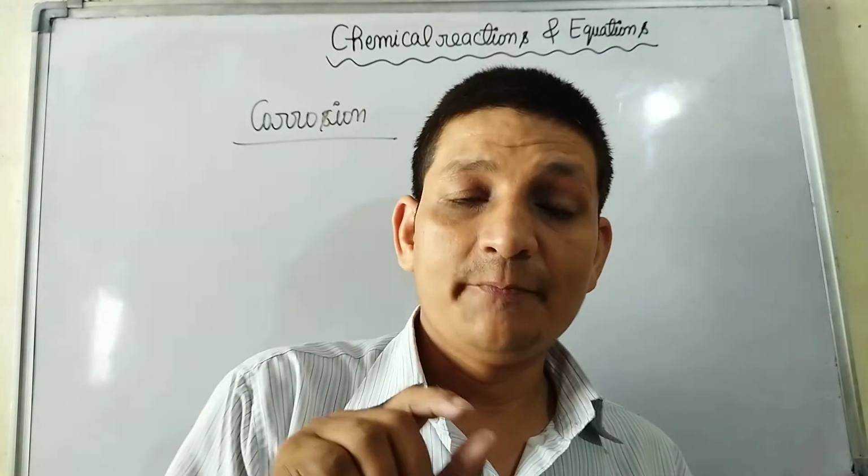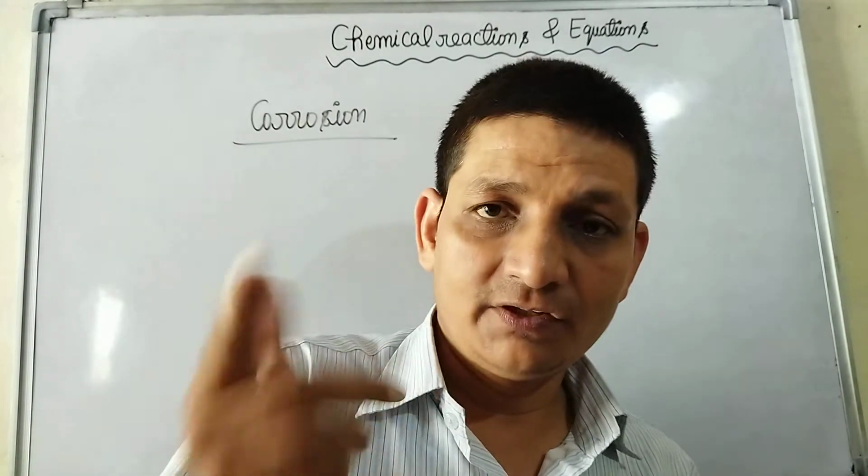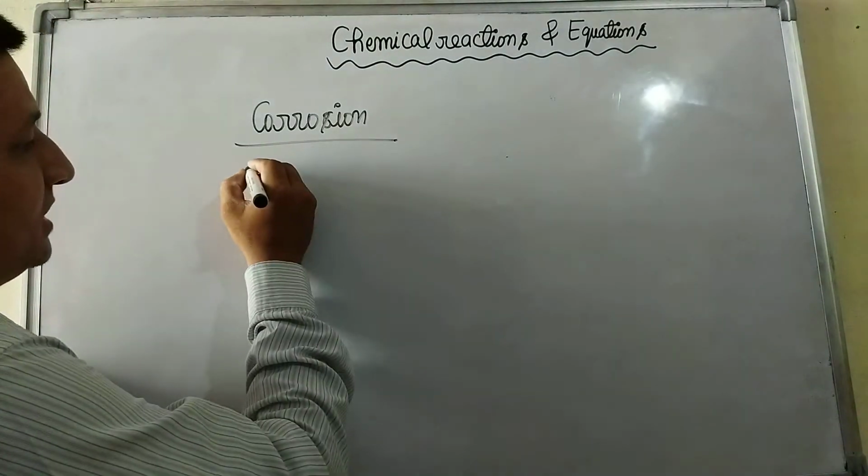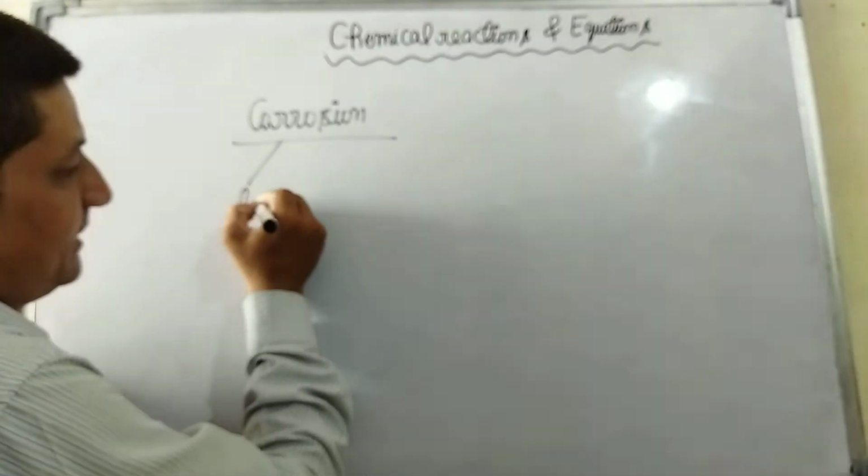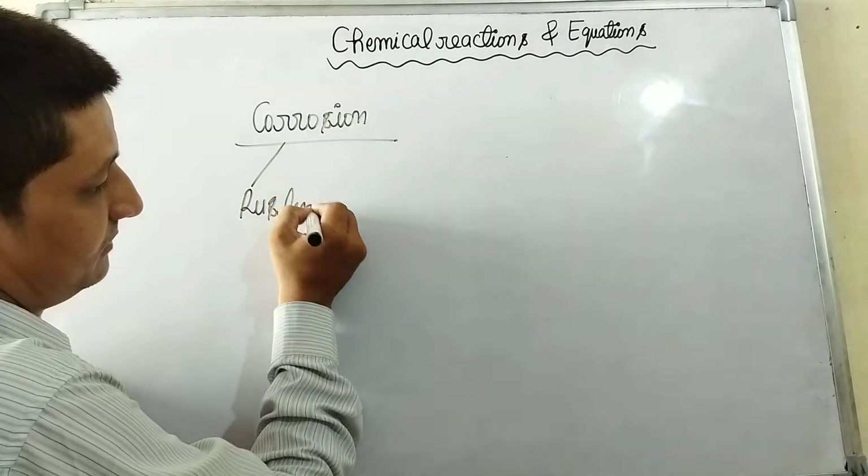It's called corrosion. Examples are rusting of iron and tarnishing of silver.